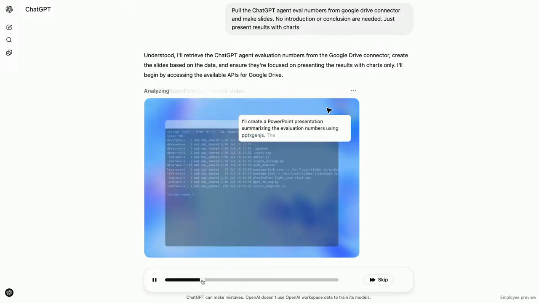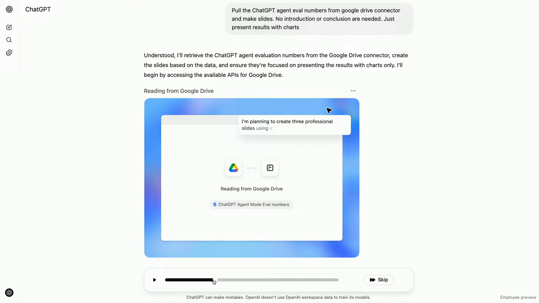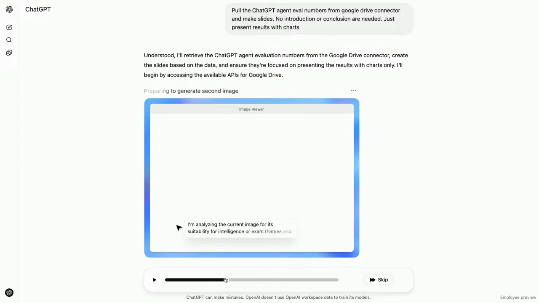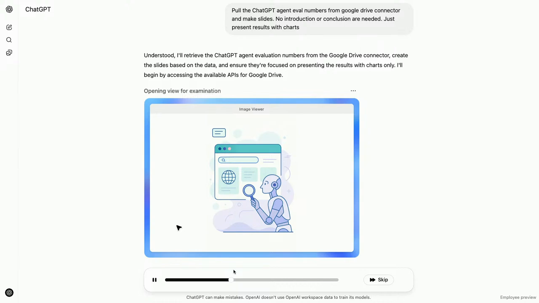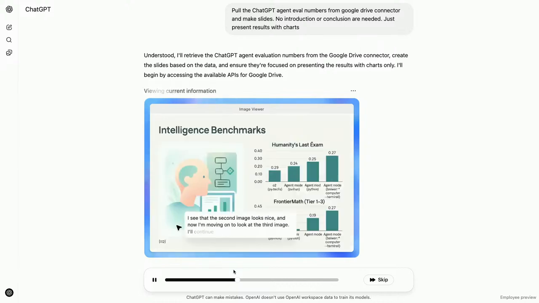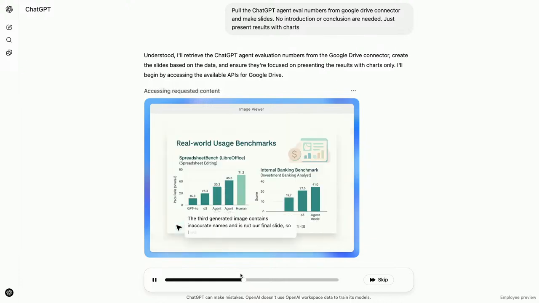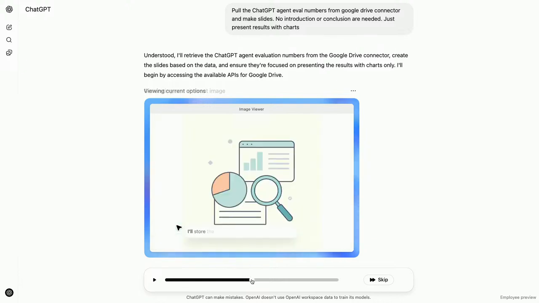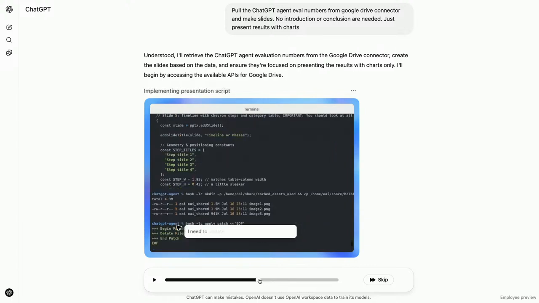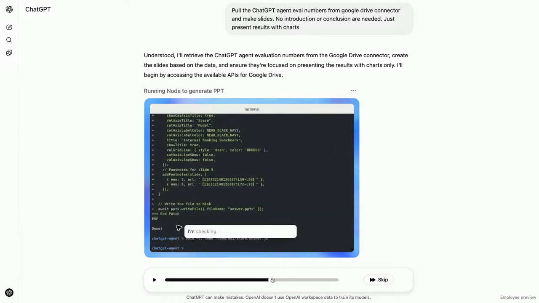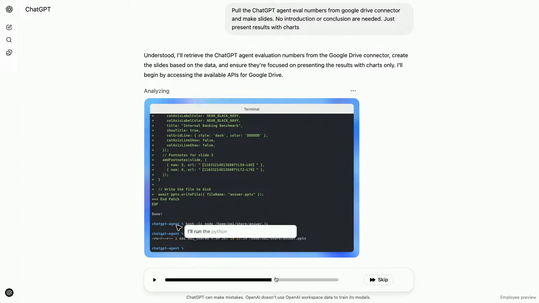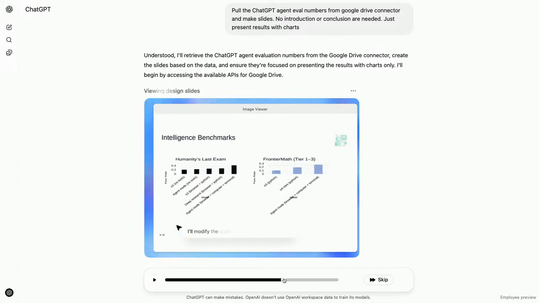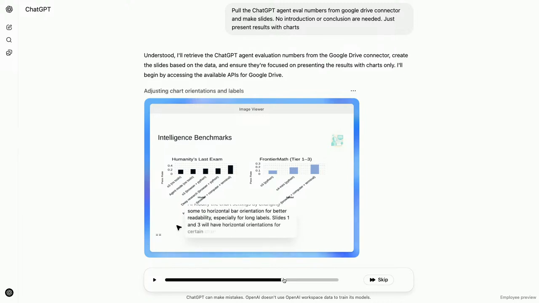Let's accelerate this replay. So then the model might read from the result again and write some code. So here you can see that the model is using the image generation model called the image generation tool to generate some decorations for the slides. And let's see what the first slide the model made. So here the model is writing some code that will be compiled to be the final slides. So this is the first slide the model made in this demo, which looks okay, but it's not polished enough.